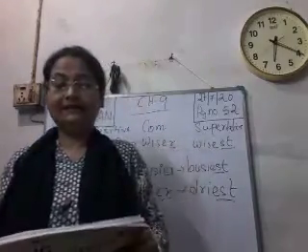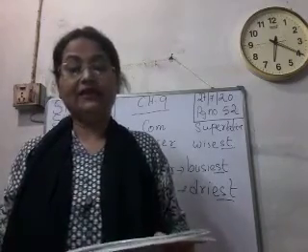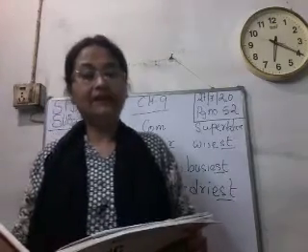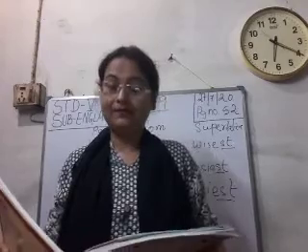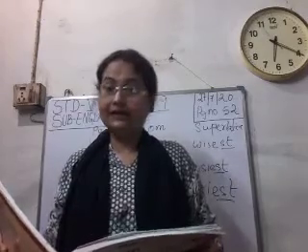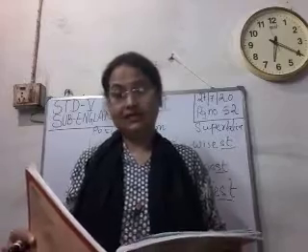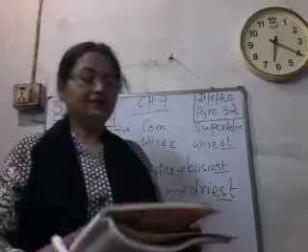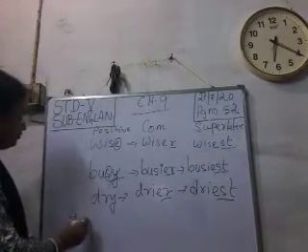Healthy, healthier, healthiest. H-E-A-L-T-H-Y, healthy, so it becomes healthier, healthiest. Lazy, lazier, laziest. Lovely, lovelier, loveliest. Merry, merrier, merriest. Pretty, prettier, prettiest. Then ugly, uglier, ugliest. Wealthy, wealthier, wealthiest. This is the other rule. Rule number 3. Now see rule number 4.